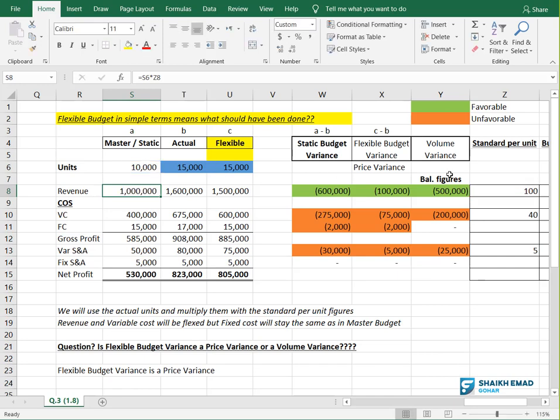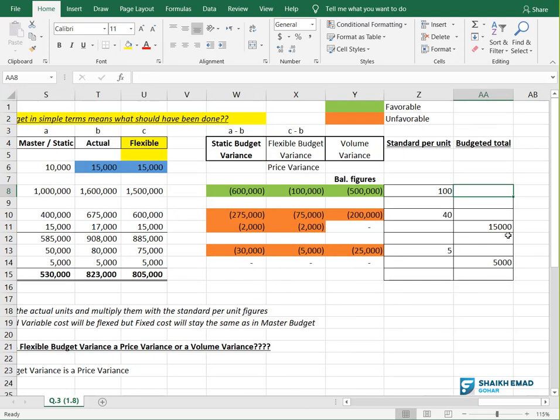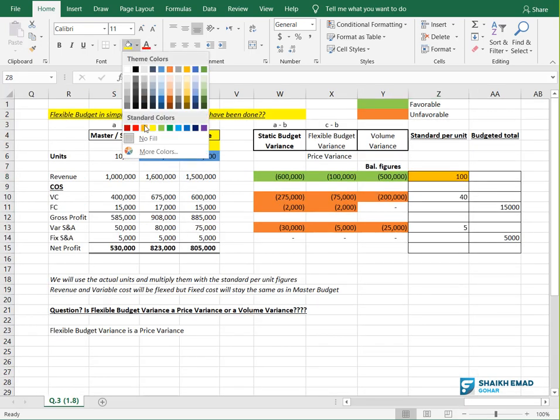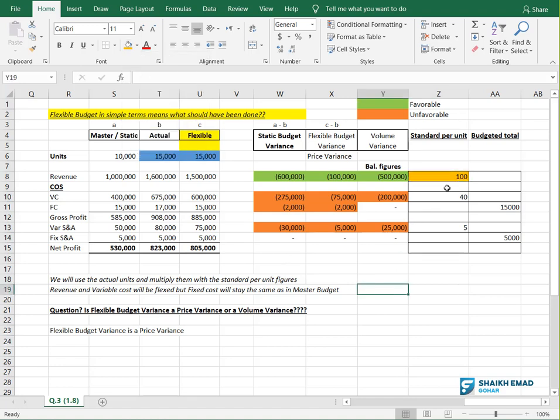I have written here that my selling price is $100. If my selling price is $100, how much should be my revenue? 10,000 multiplied by 100 is 1 million. This is my master budget.